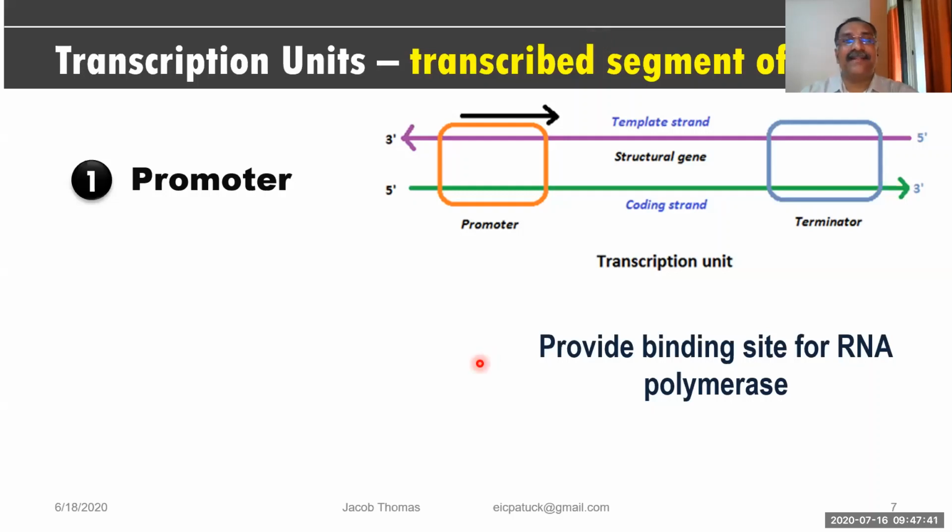Our topic is transcription units. So this picture you look at here, this picture is important from the examination point of view. Once they ask this question, you have to draw it. It is just a symbolic diagram over here. Now you see this is the DNA. The violet color is one DNA strand, and the green color is also a DNA strand. These are complementary strands.